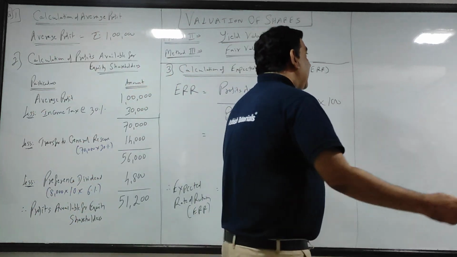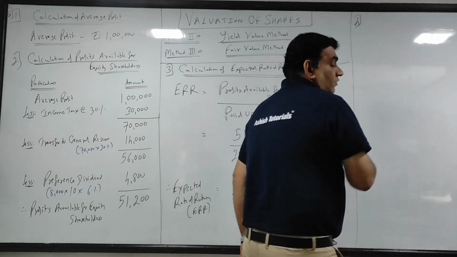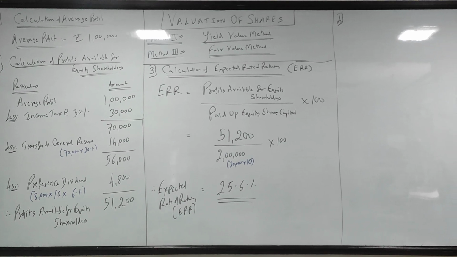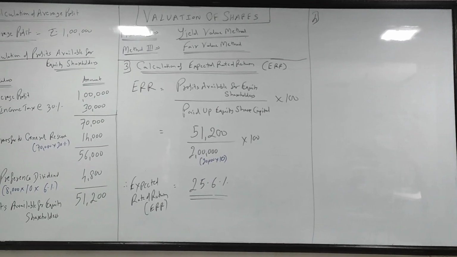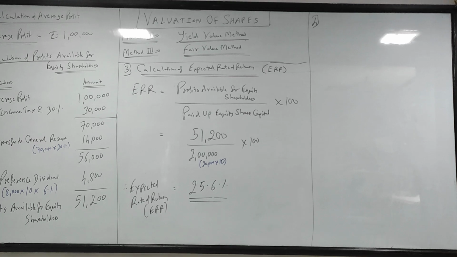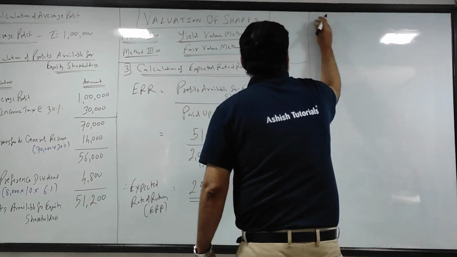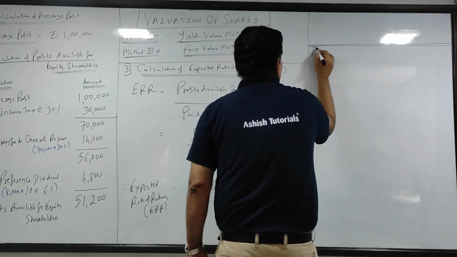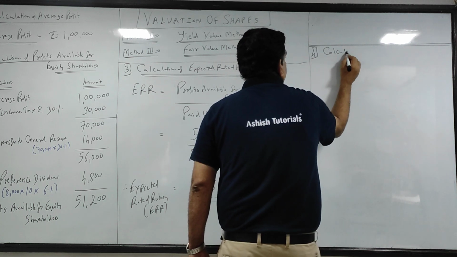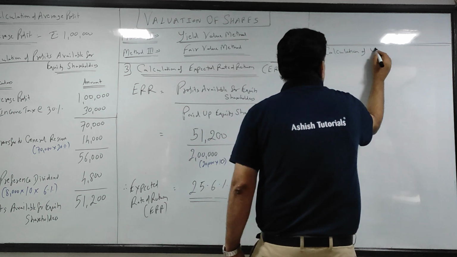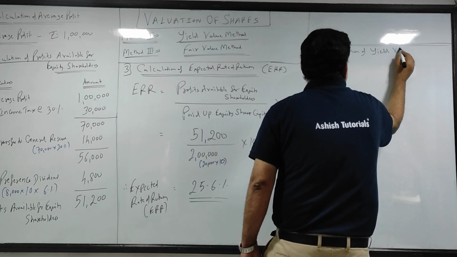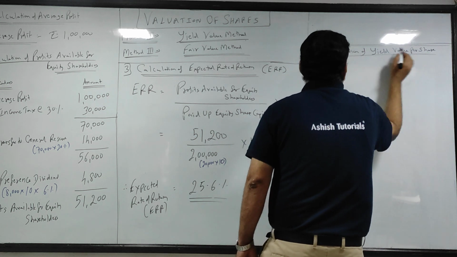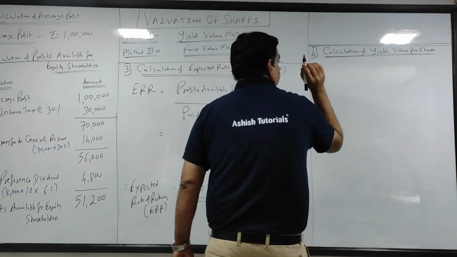So now we come to the last step, that is step number 4. Just let me check the angle of the camera. Just थोड़ा उसका angle में नीचे ले लेता हूँ. Step number 4, that is calculation of yield value per share. Formula.